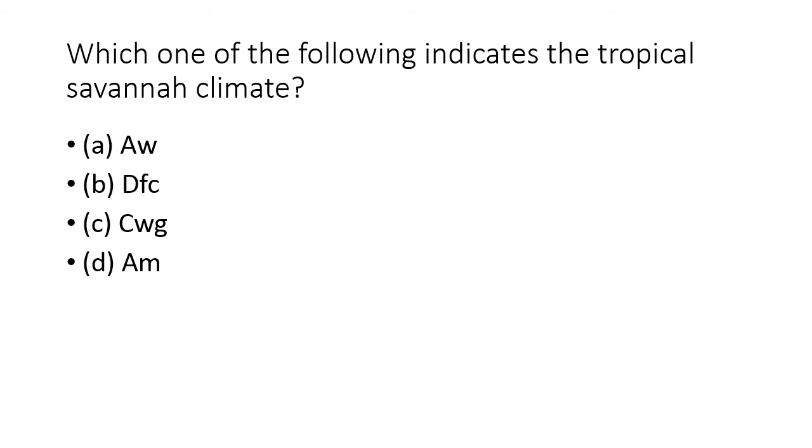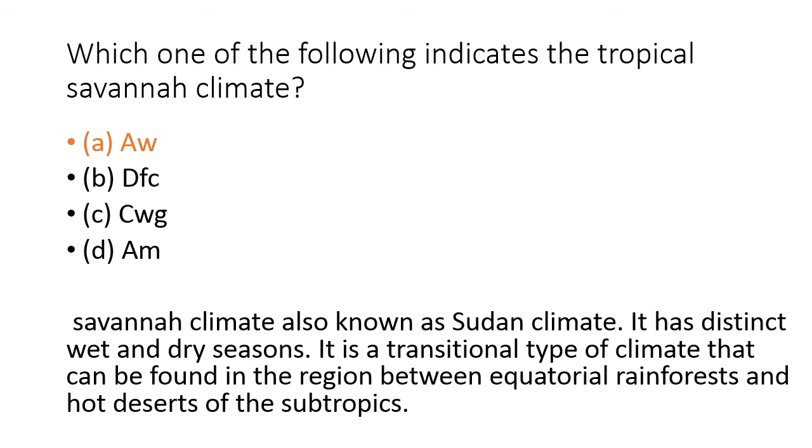Next question is, which one of the following indicates the tropical savanna climate? Option A Aw, option B Dfc, option C Cwg, and option D Am. And the correct answer is option A, Aw. Savanna climate, also known as Sudan climate, has distinct wet and dry seasons. It is a transitional type of climate that can be found between equatorial rainforests and the deserts of the subtropics.